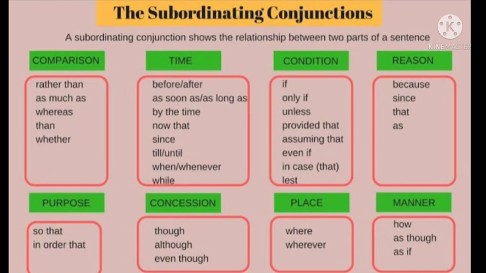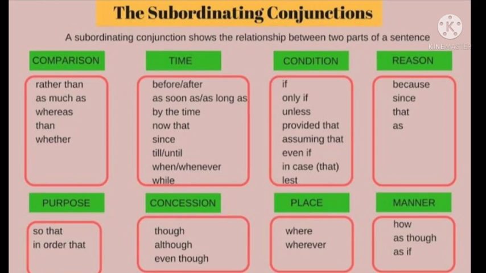For example, the student is not supposed to attend his classes until he is allowed to. So the time limit is shown by the word until. I will be waiting till he is coming. So there, till is showing the time limit. So these conjunctions are called the subordinating conjunctions of time, which indicates time.